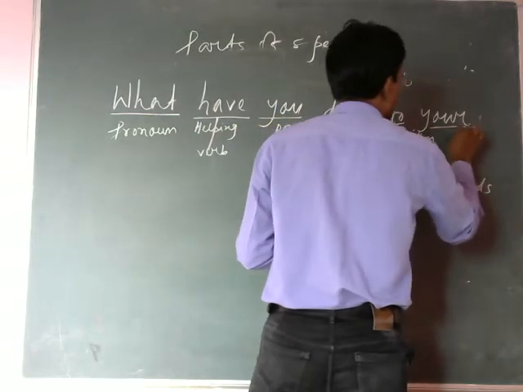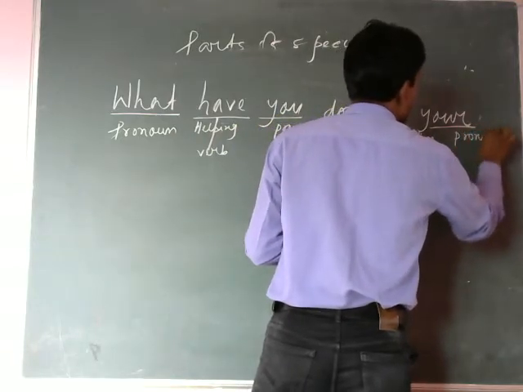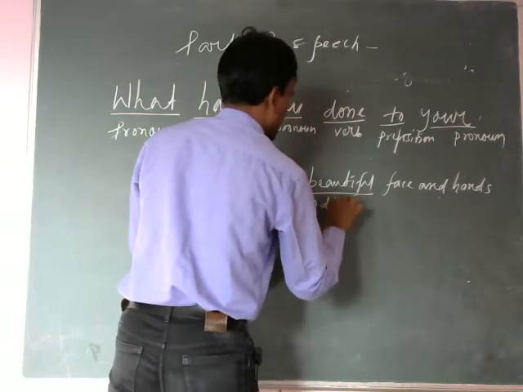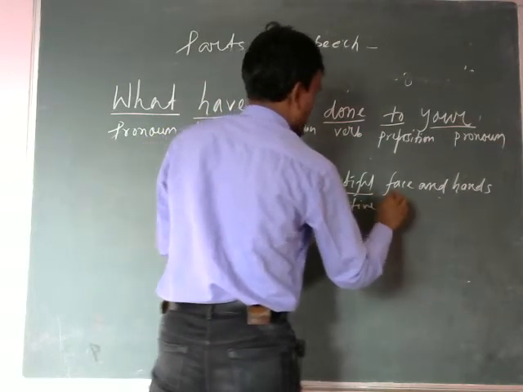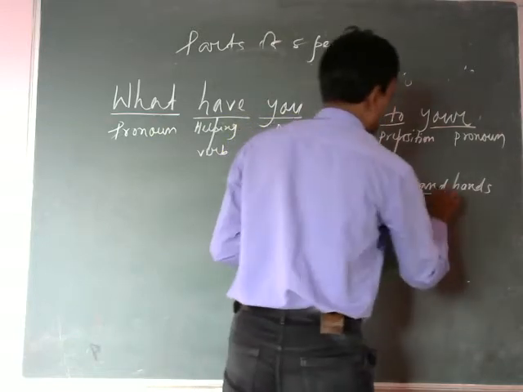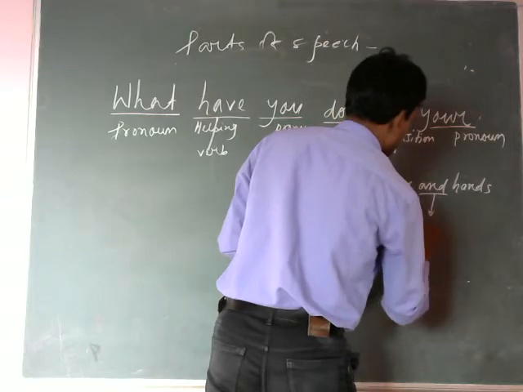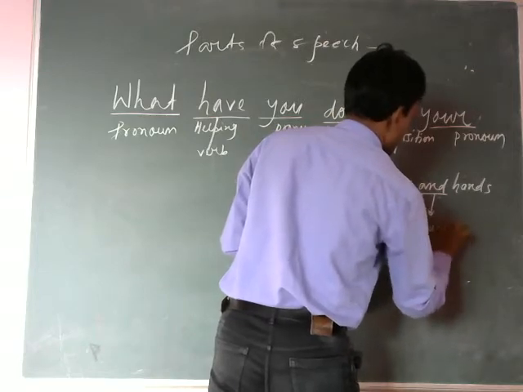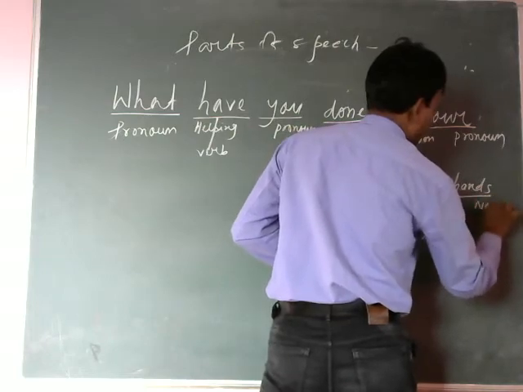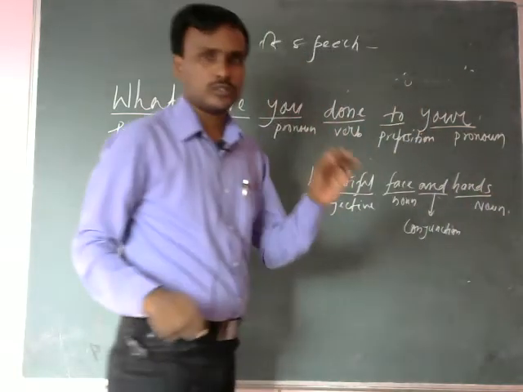Your. Pronoun. Beautiful. Adjective. Face. Noun. And. Conjunction. Hands. Noun. So look here.